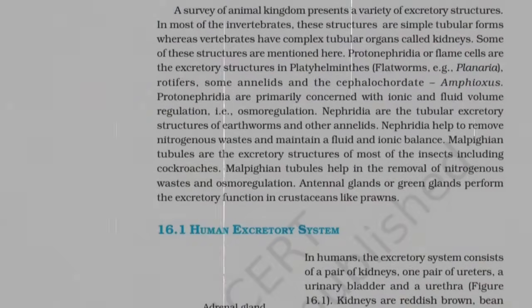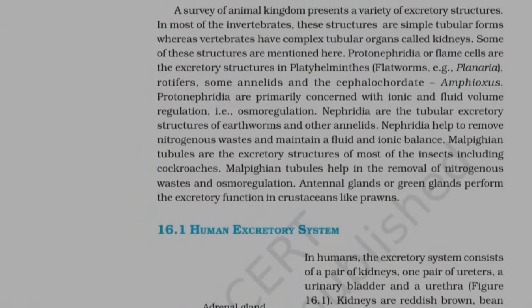A survey of animal kingdom presents a variety of excretory structures. In most of the invertebrates, these structures are simple tubular forms, whereas vertebrates have complex tubular organs called kidneys. Some of these structures are mentioned here. Protonephridia, or flame cells, are the excretory structures in platyhelminthes, flatworms, for example, planaria, rotifers, some annelids, and the cephalochordate, Amphioxus. Protonephridia are primarily concerned with ionic and fluid volume regulation, that is, osmoregulation.